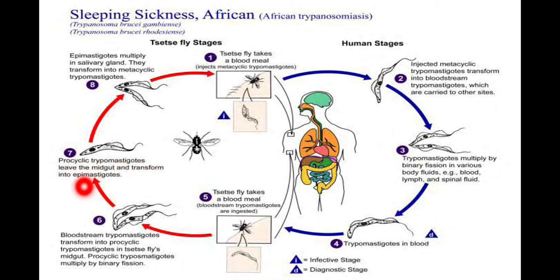Procyclic trypomastigotes leave the midgut and transform into epimastigotes. Epimastigotes multiply in the salivary gland. They transform into metacyclic trypomastigotes, and these metacyclic trypomastigotes are injected into the human being when the tsetse fly bites for its next blood meal. Procyclic and metacyclic are the different stages of the trypomastigote.